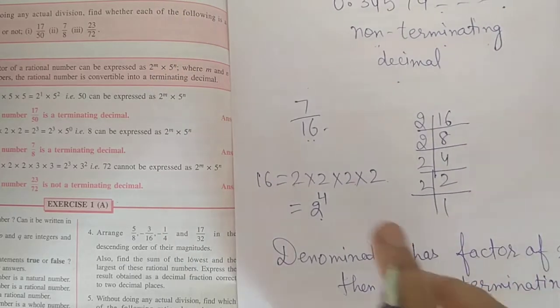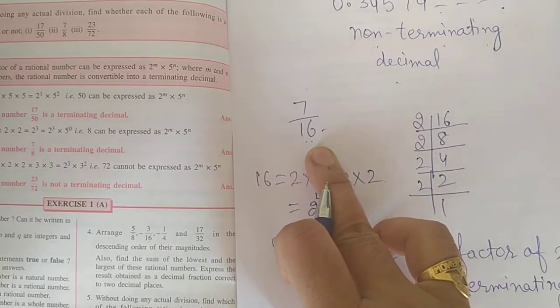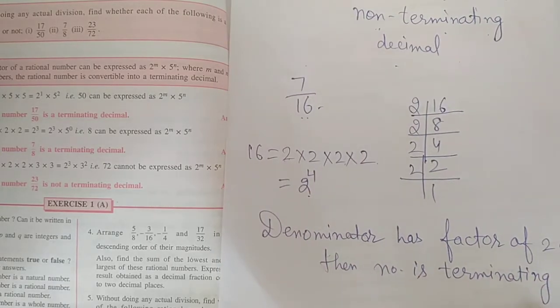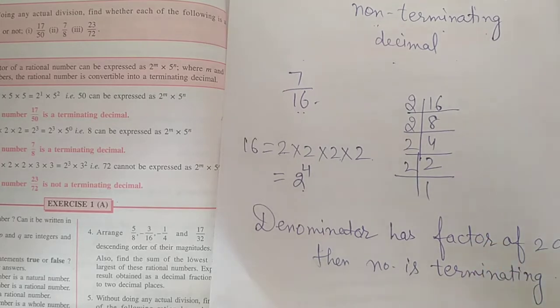But if your denominator contains any other factor rather than 2 and 5, then you will say it is a non-terminating decimal representation.